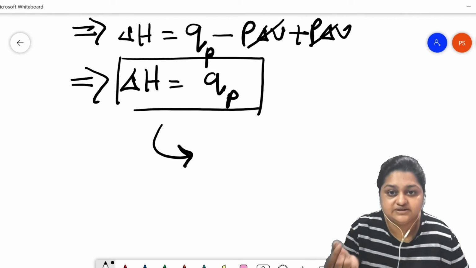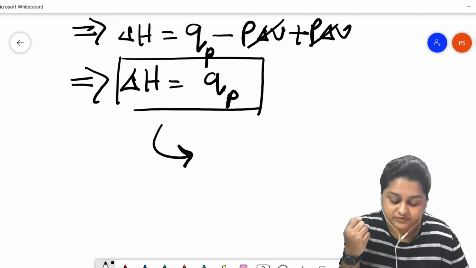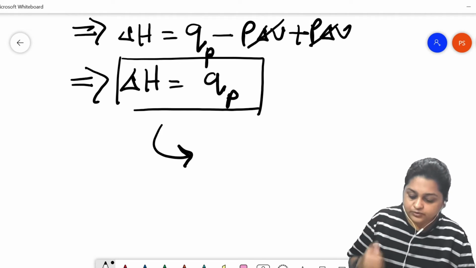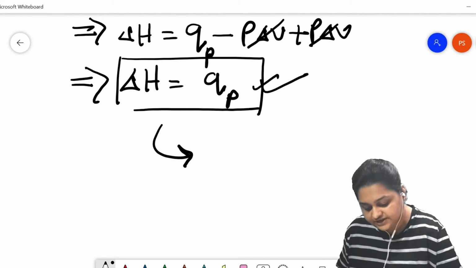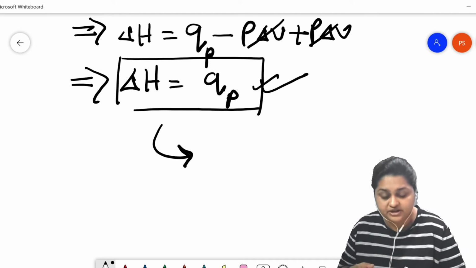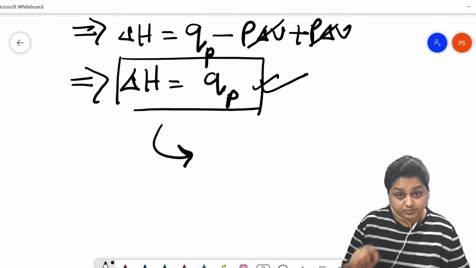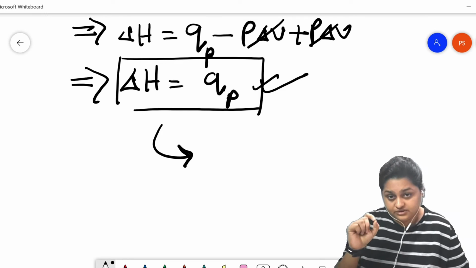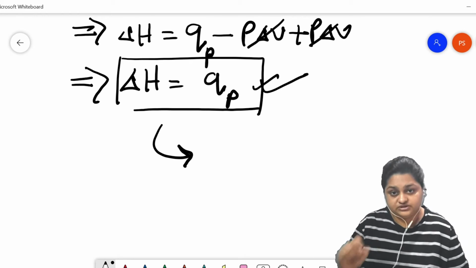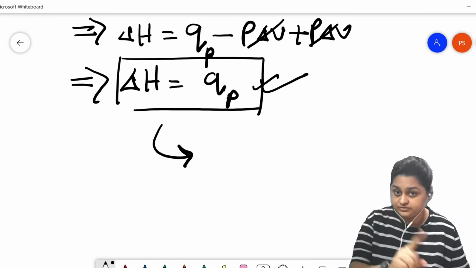That is the basic definition. Now we have established the change in enthalpy definition as QP, the heat energy associated with the thermodynamic process at constant pressure.